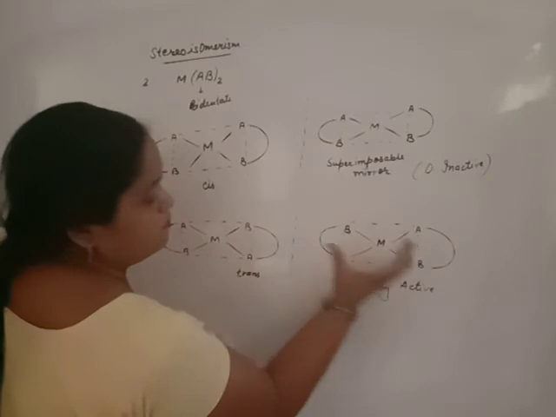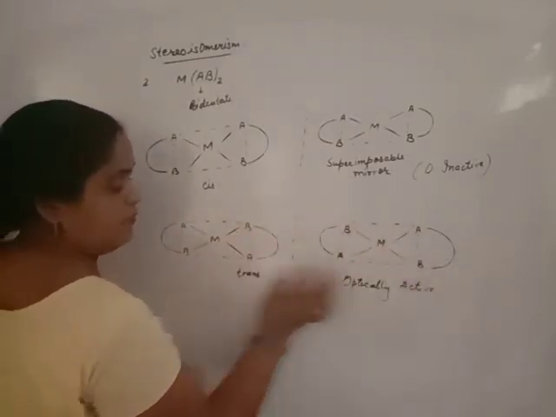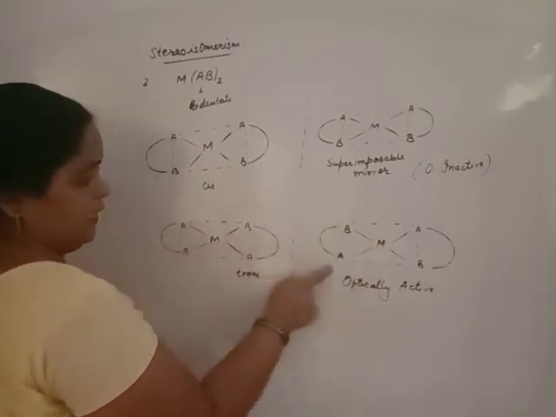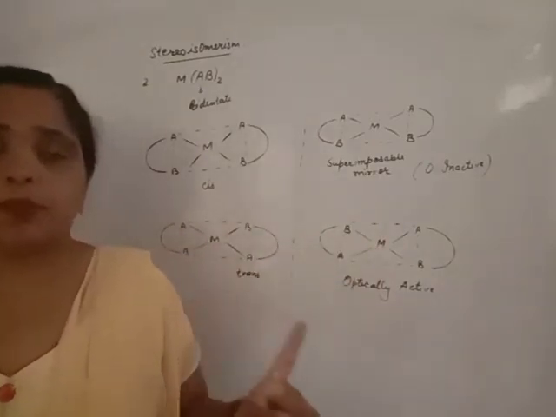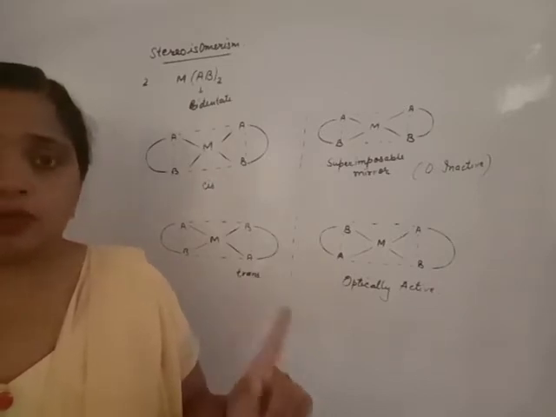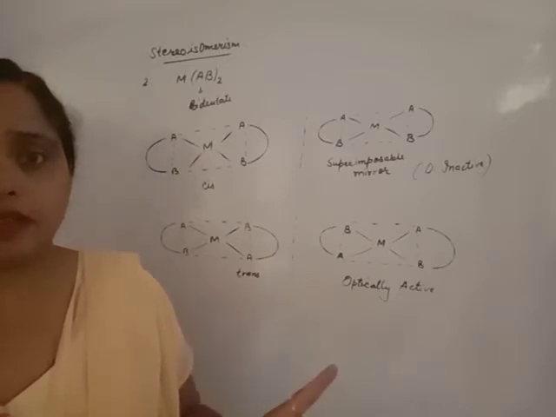If the mirror image is placed here, A covers B, B covers A. That means this mirror image is non-superimposable, so it is optically active. They do not cover each other 100%.